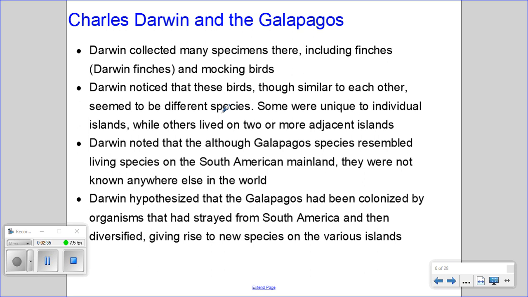Darwin noted that although the Galapagos species resembled living species on the South American mainland, they were not known anywhere else in the world. Darwin hypothesized that the Galapagos Islands had been colonized by organisms that had strayed from South America and then diversified, giving rise to new species on these various islands.